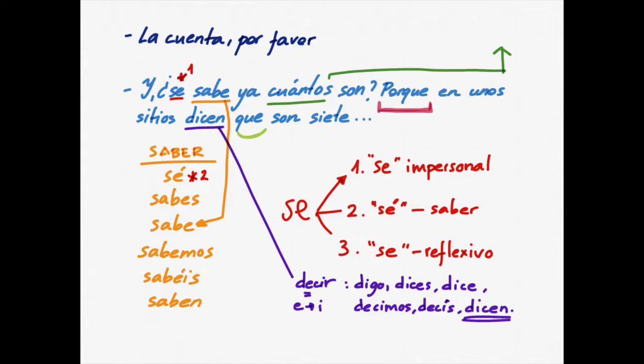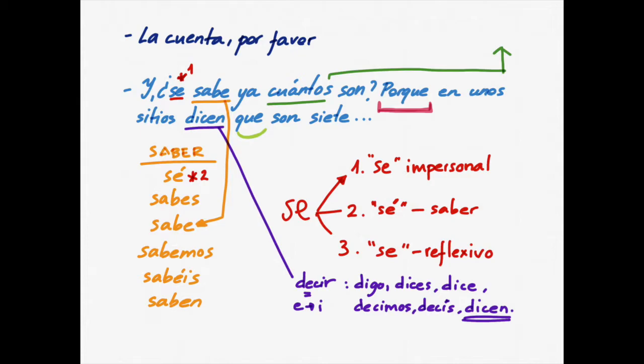Decir is to say. Decir is an irregular verb. The e changes to i, and also the first person, yo, is irregular. So, digo, I say. Dices, you say. Dice, he or she says. Decimos, we say. Decís, you say. Dicen, they say. In this case, some places say.